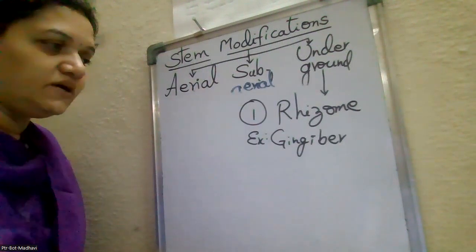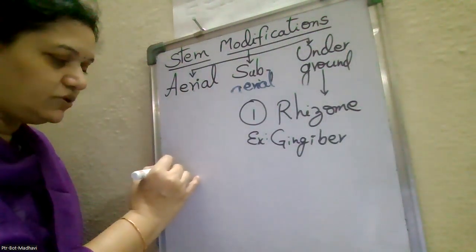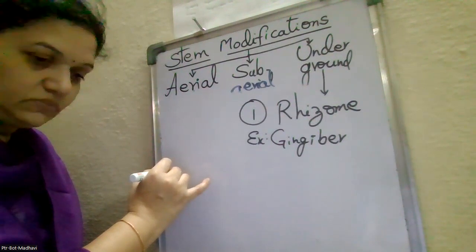Next, this much only, and you have to draw the diagram. Ginger.